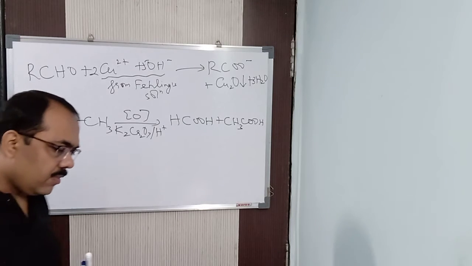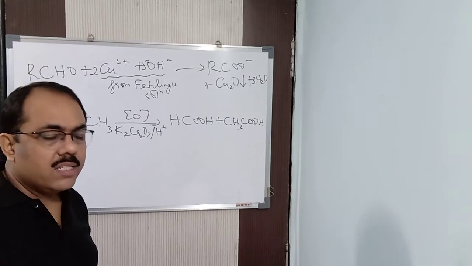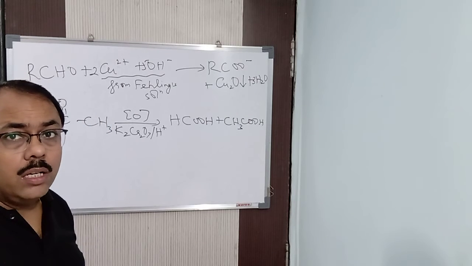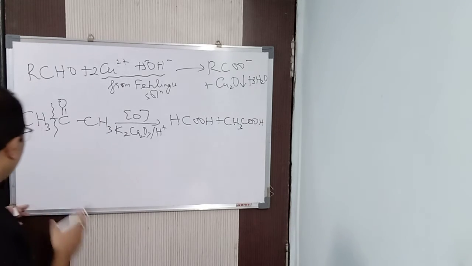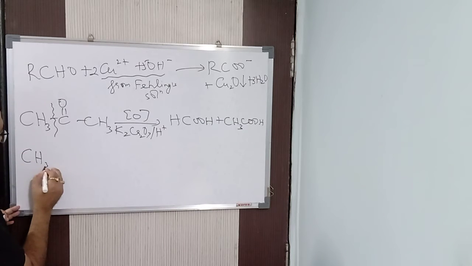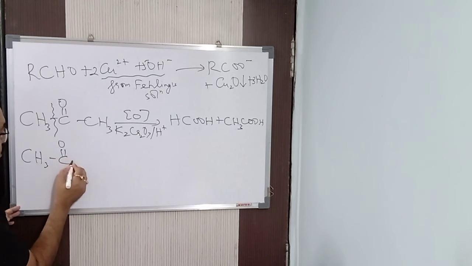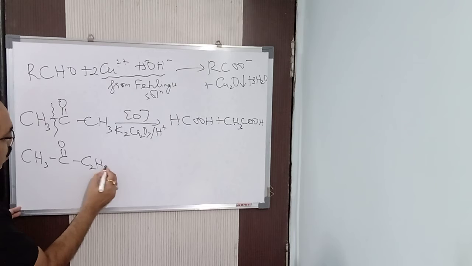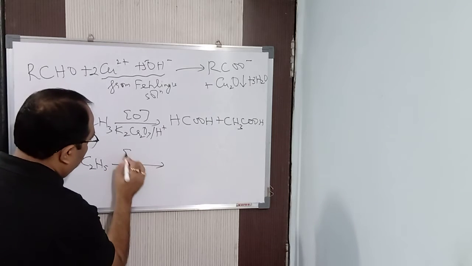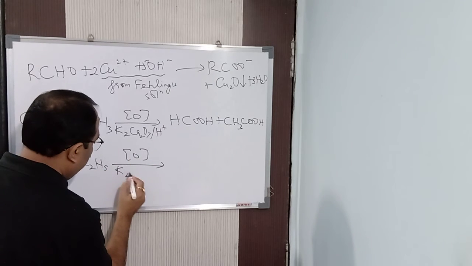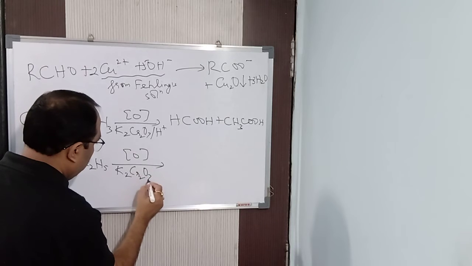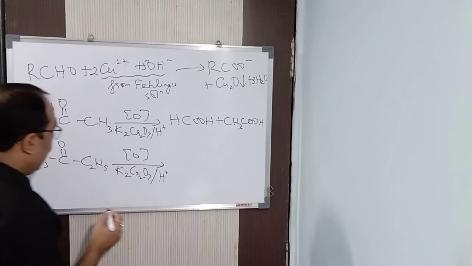So now next, suppose an unsymmetrical ketone is there. Unsymmetrical means that is CH3CO C2H5. Let us see. Unsymmetrical ketone, same condition. Now what will happen?